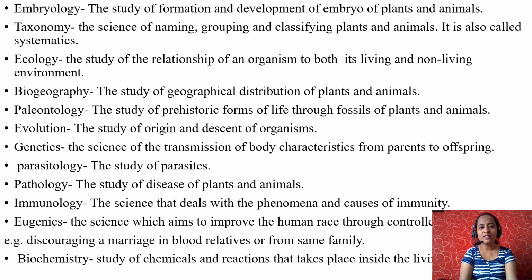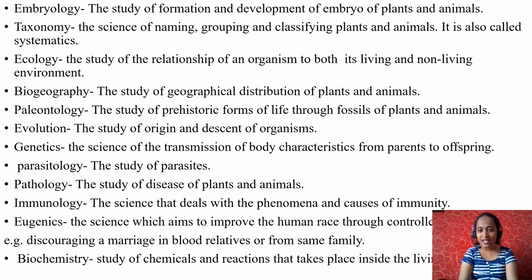What is eugenics? It is a science which aims to improve the human race through controlled characteristics. Say for example, discouraging marriage between blood relatives or from the same family. What will happen if anyone marries in the same family or close relatives? Say for example, if a male has a genetic disorder such as color blindness, and he marries a female of the same family who carries the same gene for color blindness, what will happen?